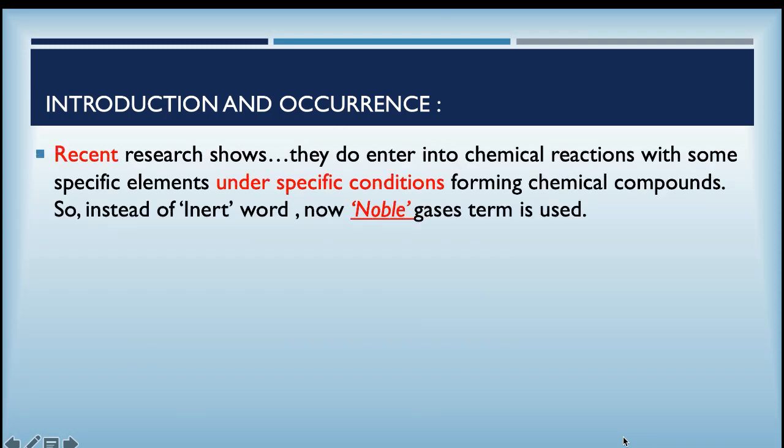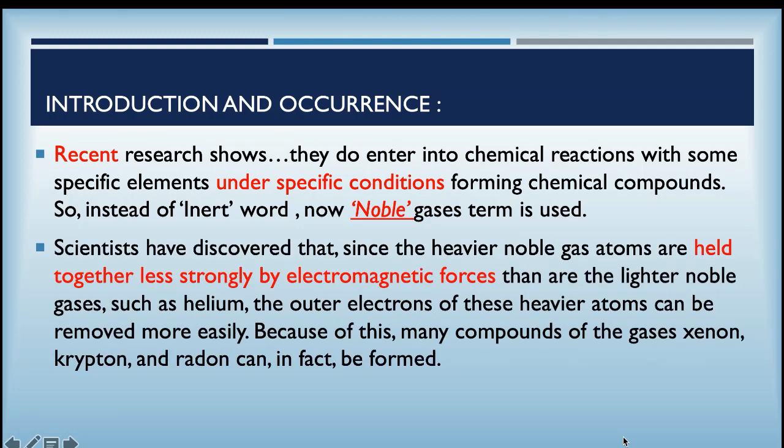But recent research has shown that these noble gases, which we used to call inert gases, enter into chemical reactions under specific conditions, giving the formation of a few chemical compounds. So now instead of the word inert, we are using noble gases for these elements.